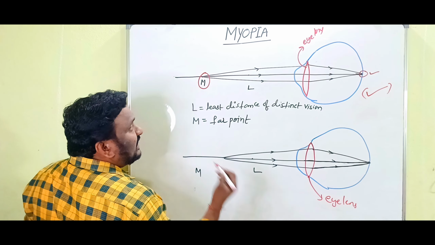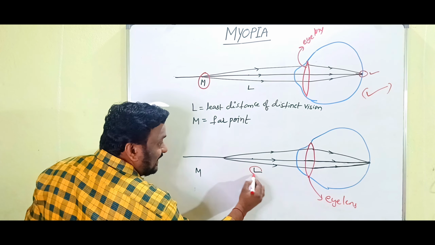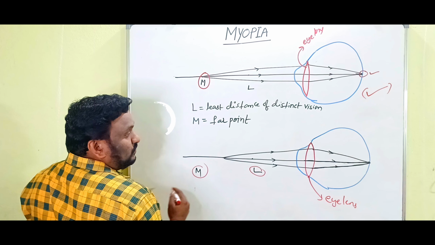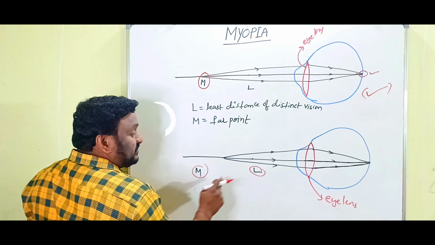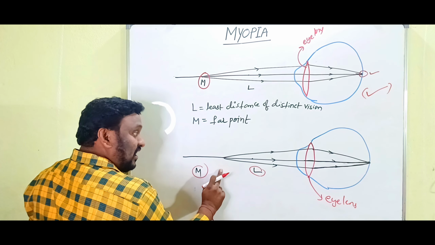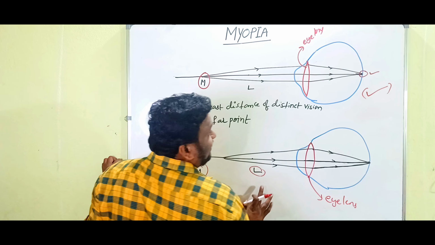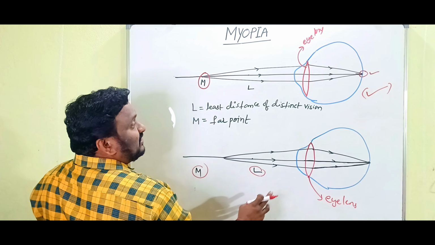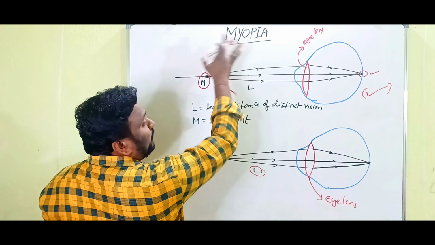Clear? And the next second thing is, when the object is in between L and M, when the object is between least distance of distant vision and far point, then also eye lens can form the image on the retina. That's why here we have to use these two conditions for the correction of myopia.